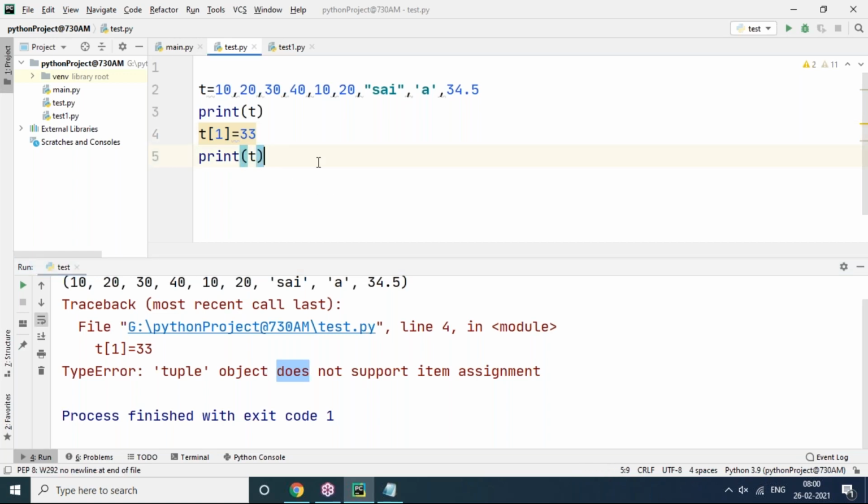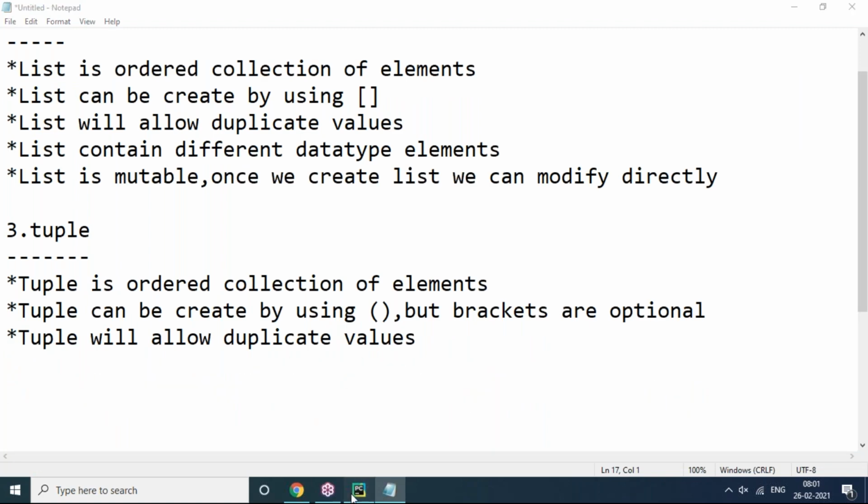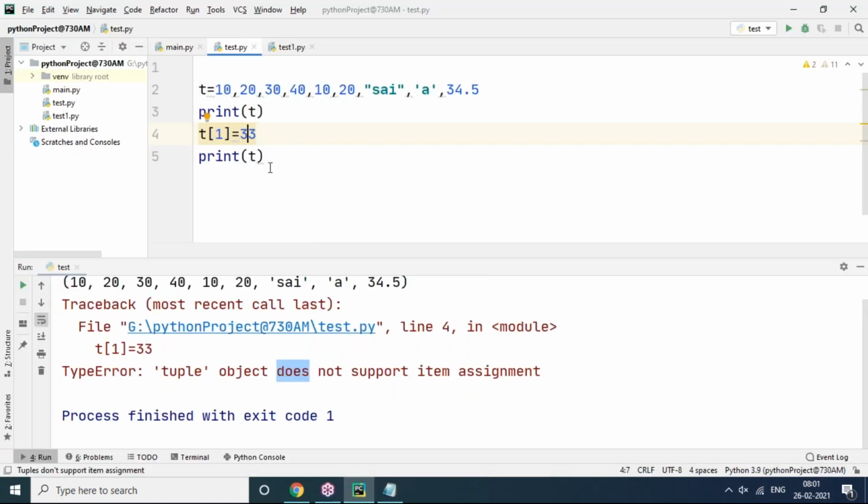So we are not going to do this kind of operation: adding one item, removing an item. This is not possible. It will not at all allow it in the tuple context. It is immutable. Once we create a tuple, we can't modify it directly. It's an immutable object.